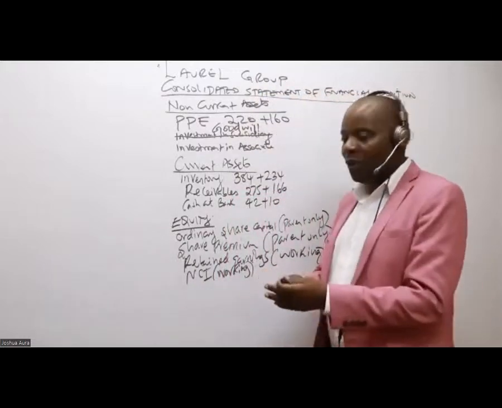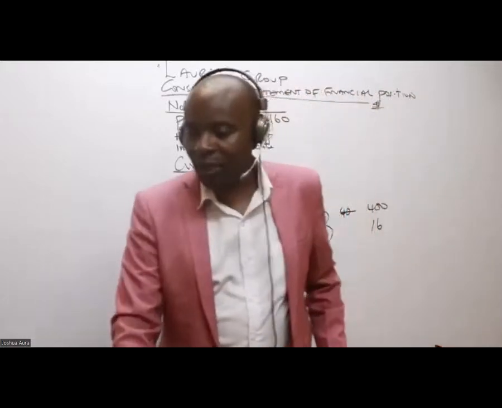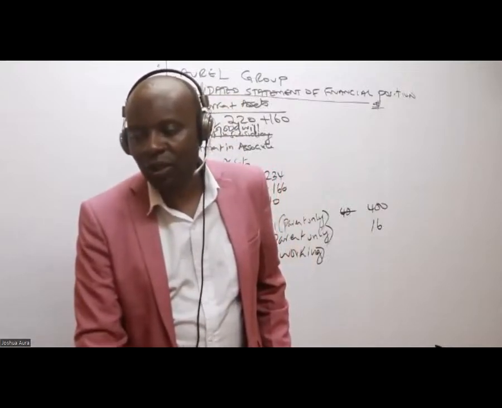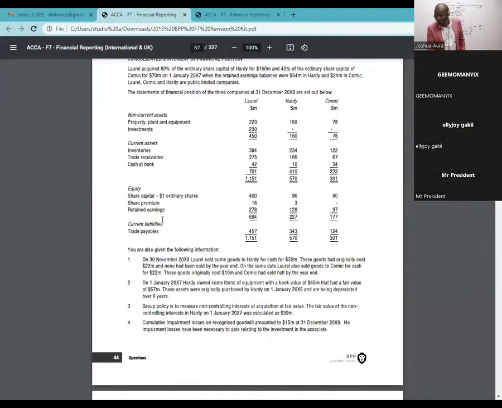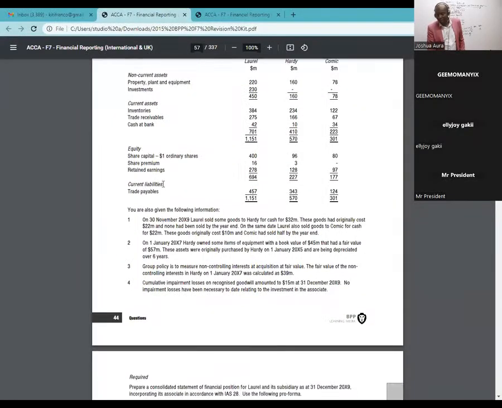So after equities, then we go to the liability section. Now, in the liability section, we normally start with non-current liabilities. Do we have any non-current liabilities? No. So we have only current liabilities, of which we have the trade payables. Under the trade payables, what do we have here? We have 457 plus 343, like that. So that is it.